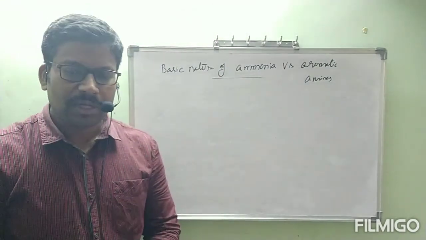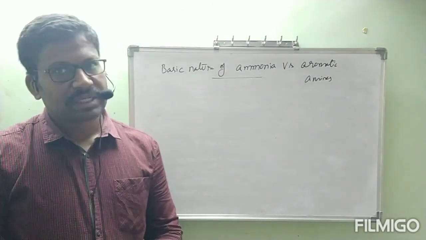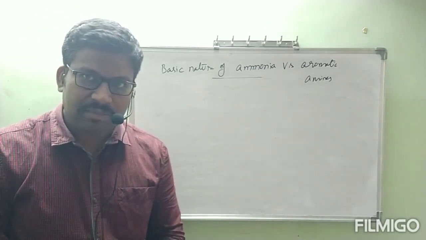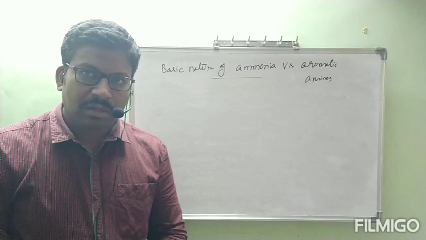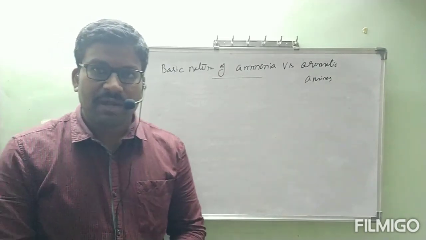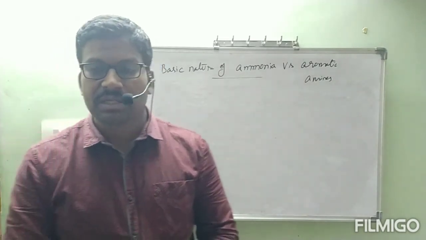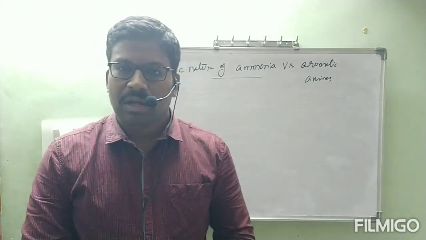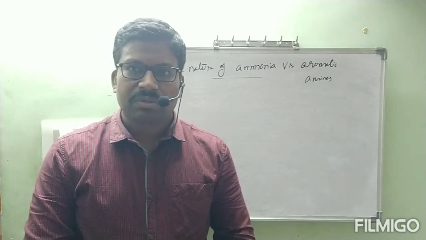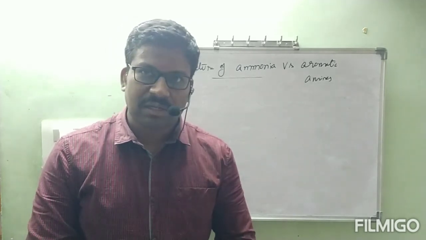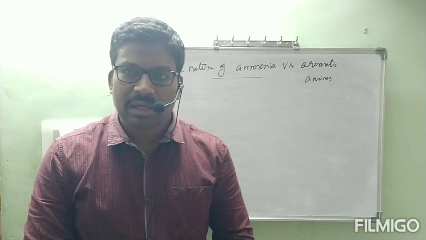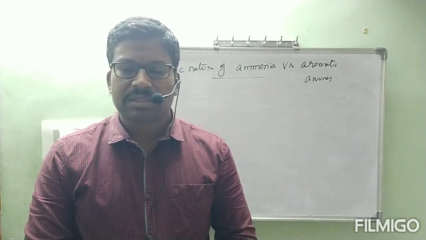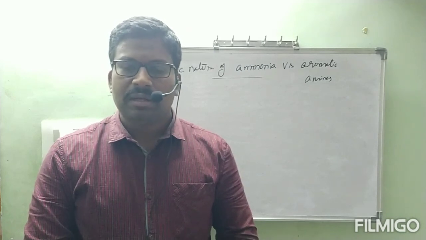Okay, I hope you understood today's class. In today's class, we have completely seen the basic strength of primary, secondary and tertiary amines versus ammonia in the aqueous phase. Why have we considered so many effects in the aqueous phase? Because when they are added to water, they are able to form hydrogen bonds, and they are going to show steric hindrance as well as the plus I effect. By correlating all these three factors at a time, we get the order of primary, secondary and tertiary amines versus ammonia in the aqueous phase.